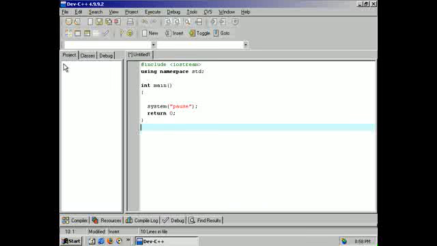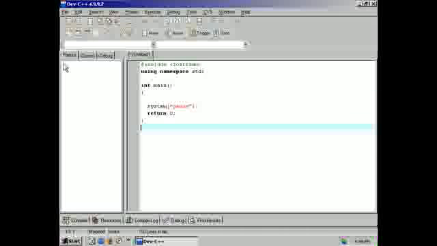Okay, so now we're going to cover the while loop. The while loop, one of the most important concepts in computer programming, is the loop. So this is our first endeavor into the loop concept. Basically, a loop is a chunk of code that just gets executed over and over and over.